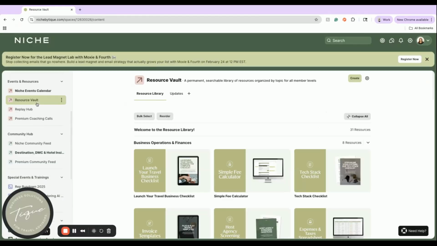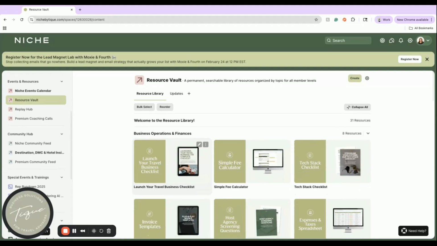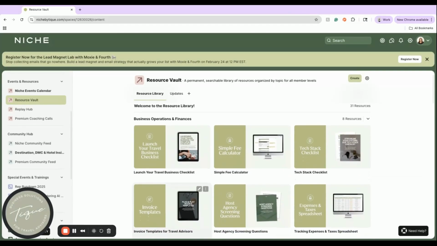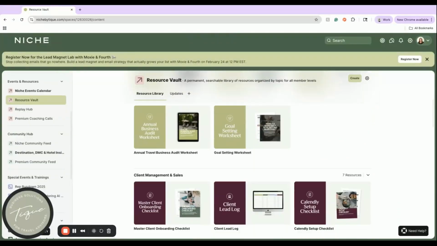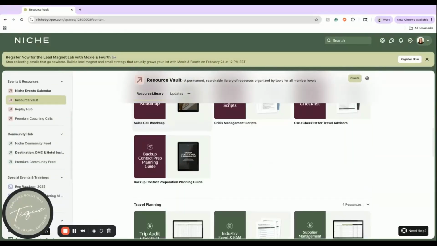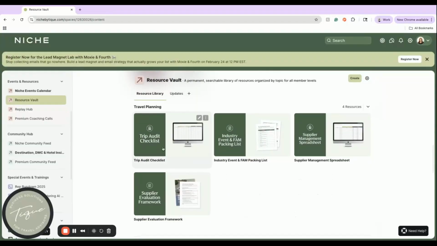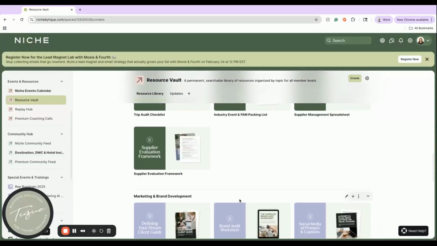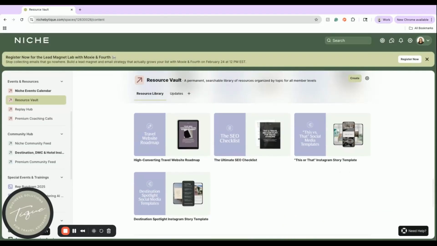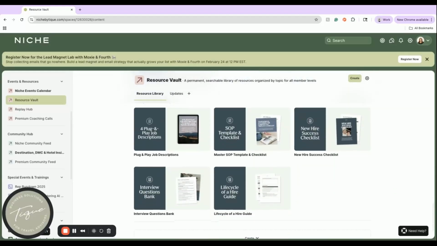We also have our resource vault, which is including over 30 fantastic resources of all different categories. So business, operations and finance, client management and sales, travel planning. This trip audit checklist is invaluable. The marketing and brand development section, and then hiring and outsourcing for anyone that's looking to grow their team. So this resource vault is full of resources that allow you to use really anything, regardless of the season of business that you're in.